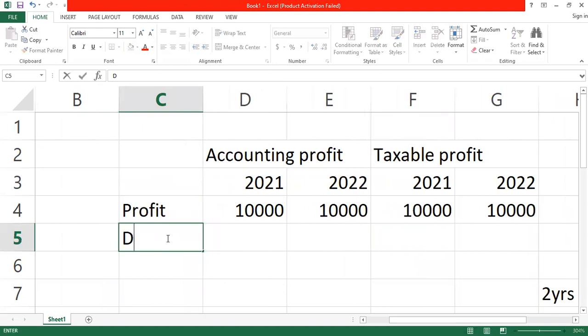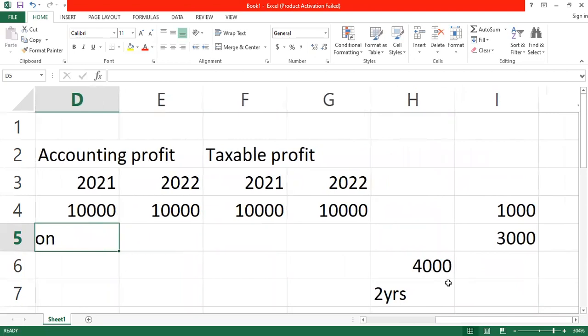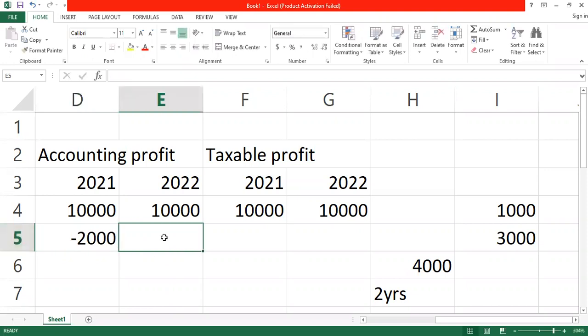So for us to know the profits after depreciation for each of these, we separate the depreciation, which is what the company will be charging: the 4,000 over 2 years. So each year will be 2,000. 2022 also will be 2,000.